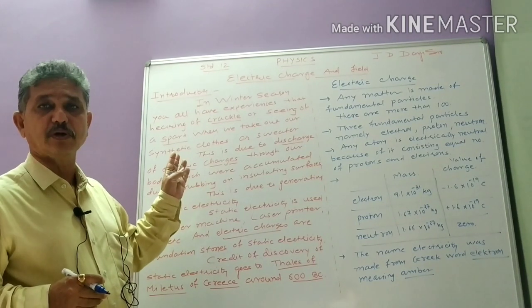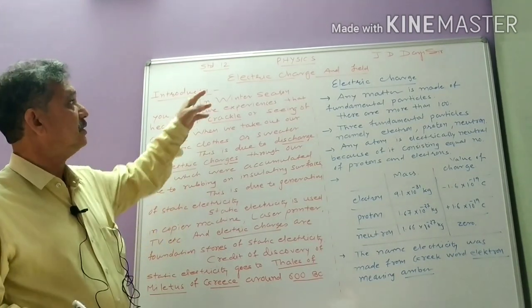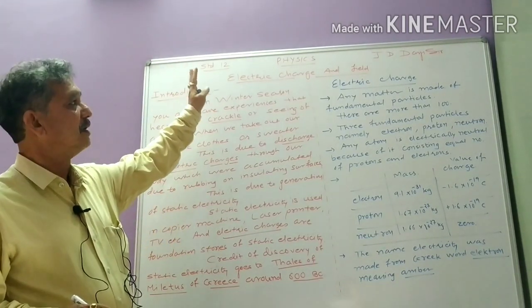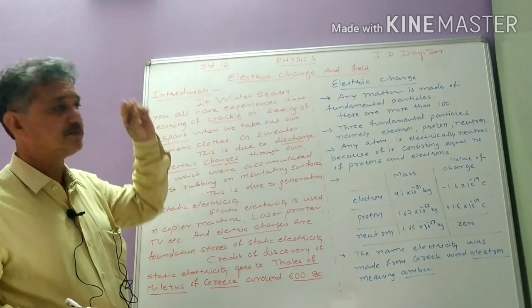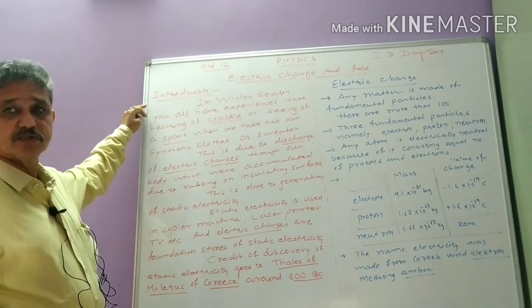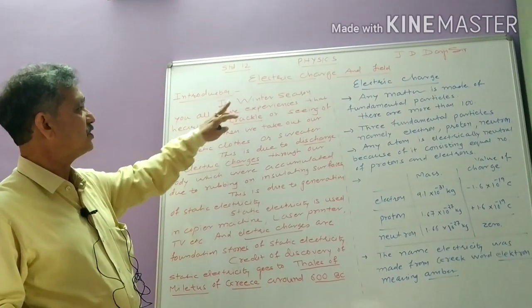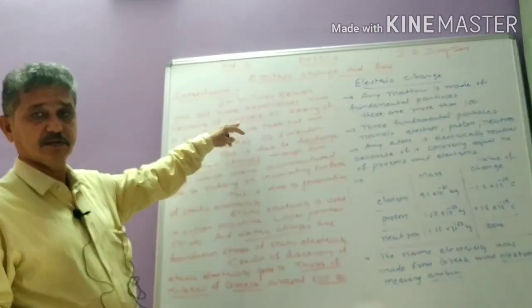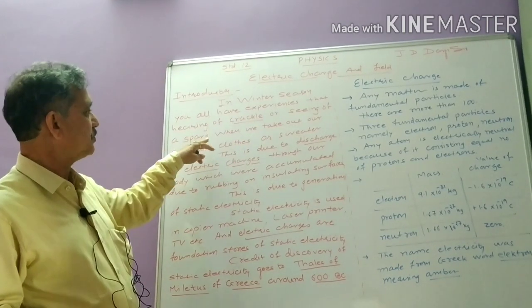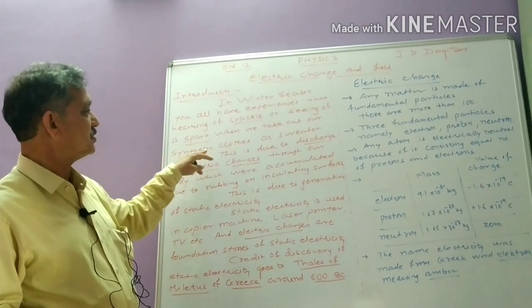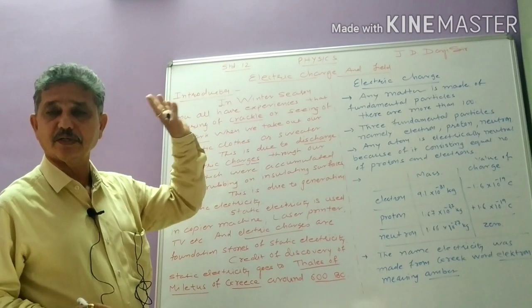Dear students, today we are going to start the 12th standard first chapter, electric charge and electric fields. Introduction. In winter season, you all have experienced hearing a crackle or seeing a spark when we take off our synthetic clothes or sweater.